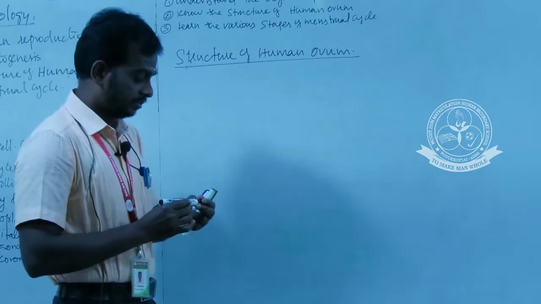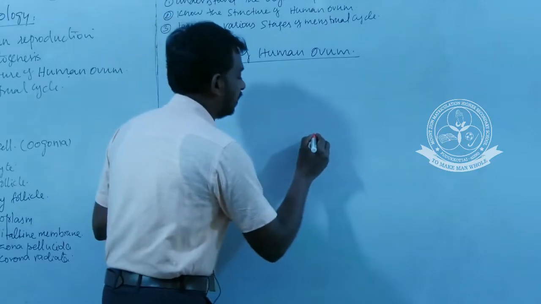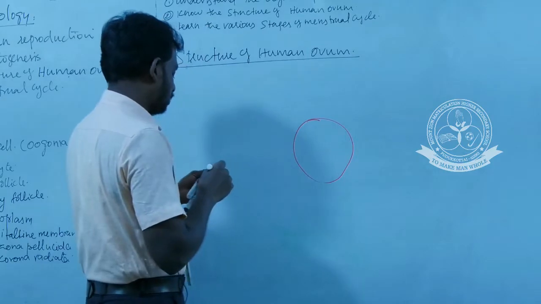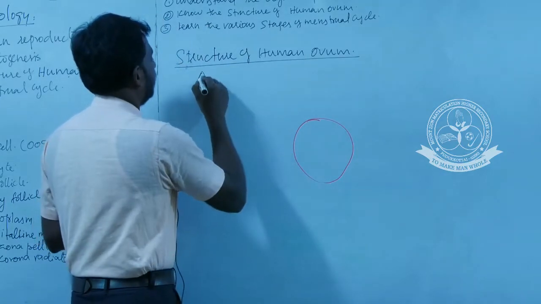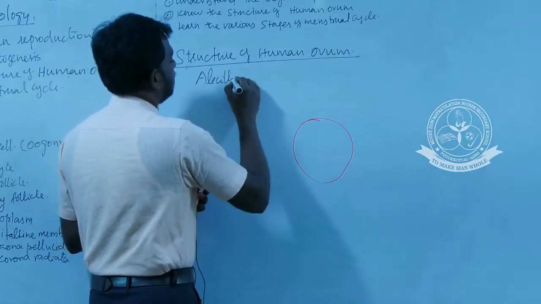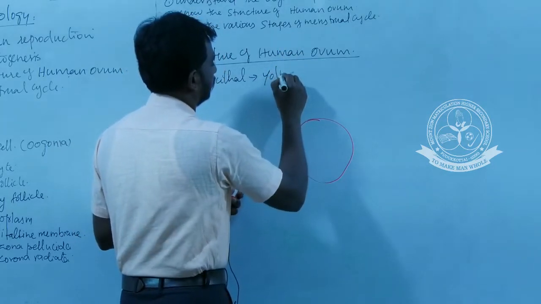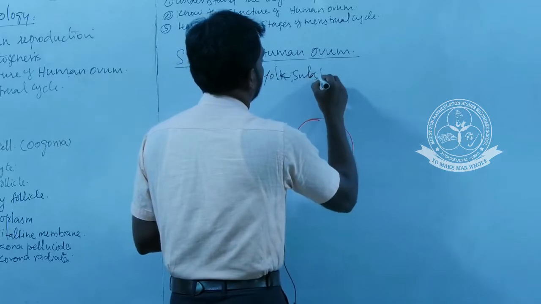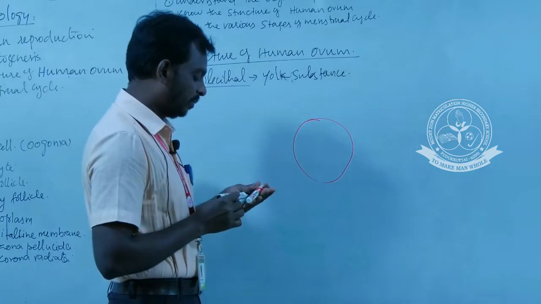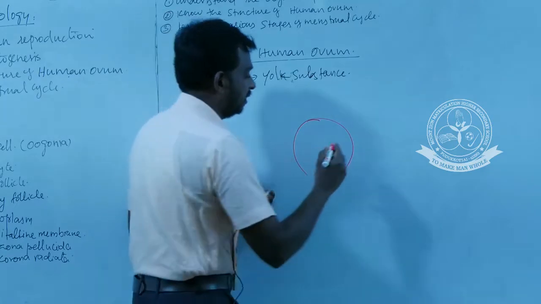Human ovum structure. This is a haploid cell, and alecithal type, already told that alecithal type. Alecithal means what? A means absence, absent of something. Lecithal here means yolk substance. Absence of yolk substance, alecithal type. It is surrounded by a membrane, the immediate membrane which surrounds this egg is called the vitelline membrane.